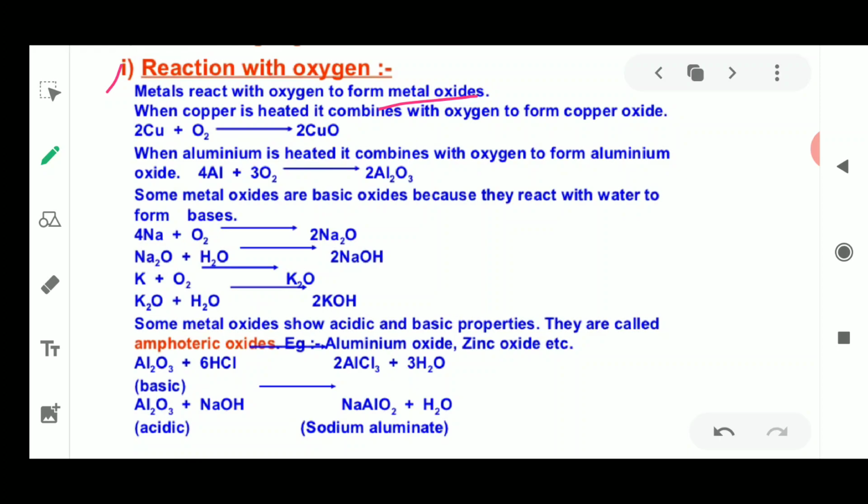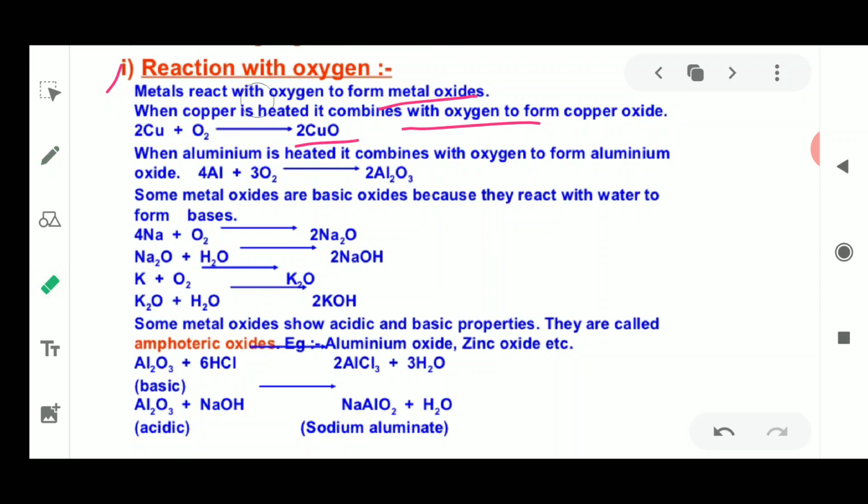For example, copper is a metal. If we heat this copper with oxygen, it means we are combining the copper with oxygen. Heating is possible only when we provide oxygen in the surroundings. When this metal is heated in oxygen, it is reacting with oxygen. It means copper reacts with oxygen to form copper oxide. The reaction goes like this: 2Cu plus O2 gives 2CuO.